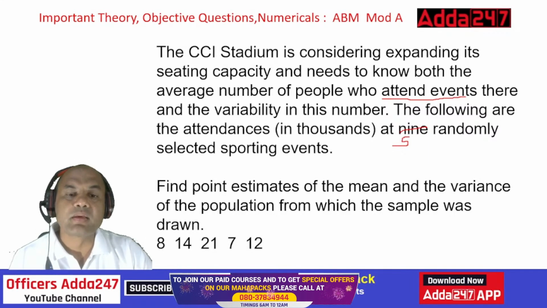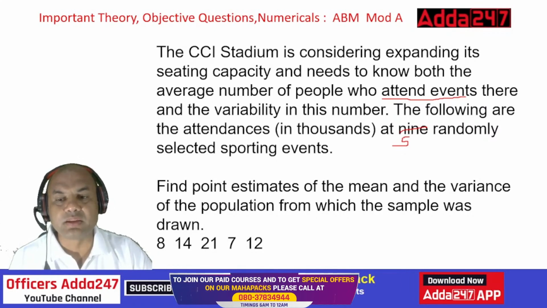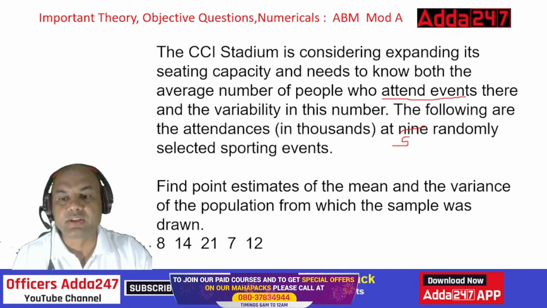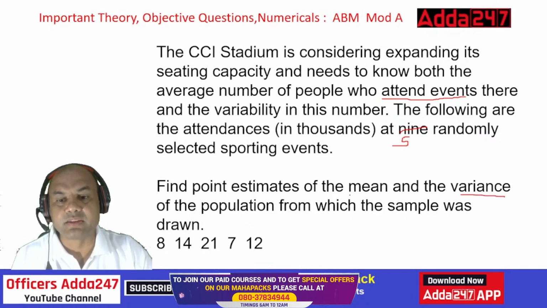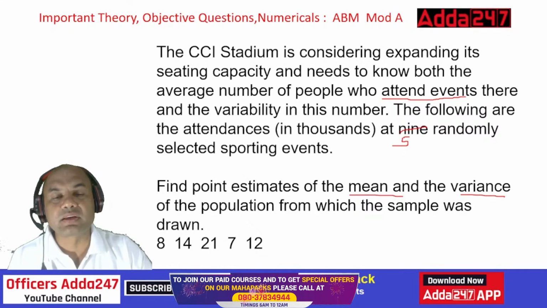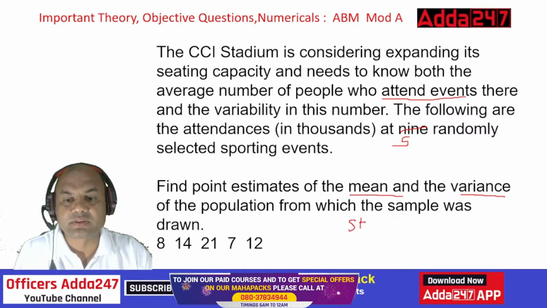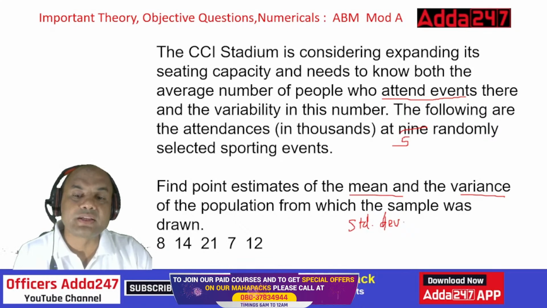Find the point estimate of the mean and variance of the population from which the sample was drawn. So we have to find out two things: one is variance, second is mean. I'll give you the third thing also. We'll also find out the standard deviation. So how to find this out?